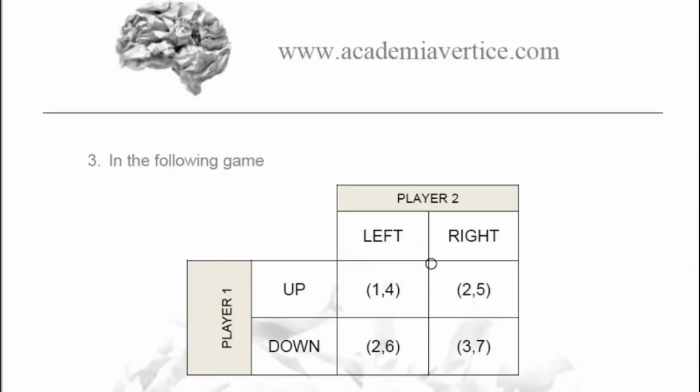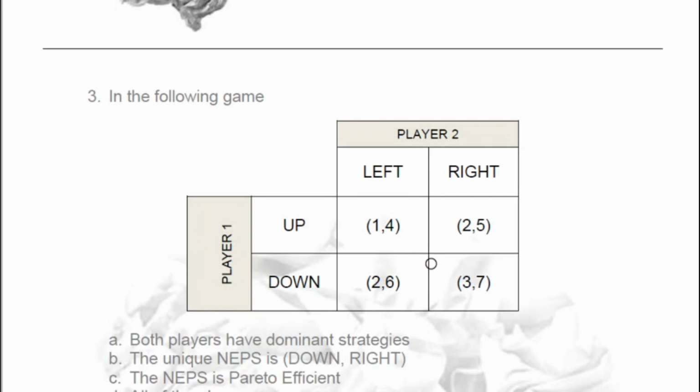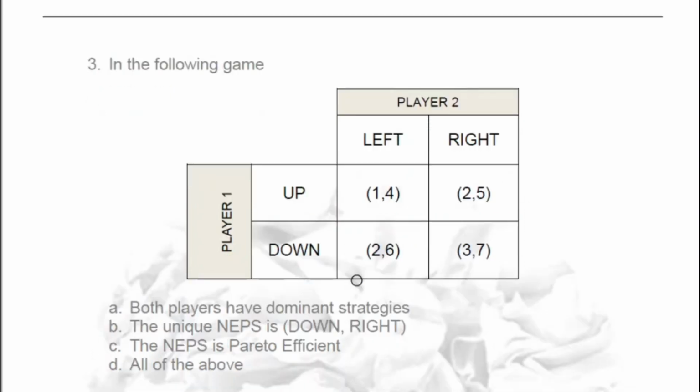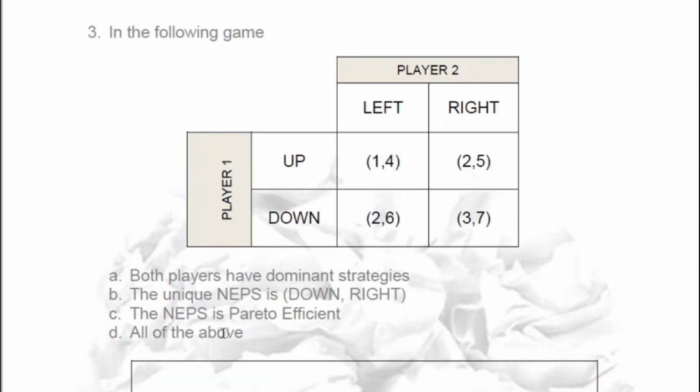Now, in the following game, both players have dominant strategies. The unique Nash equilibrium in pure strategies is down right. The Nash equilibrium in pure strategies is Pareto efficient, or all of the above. Okay, let's play it. Suppose we are player 1.